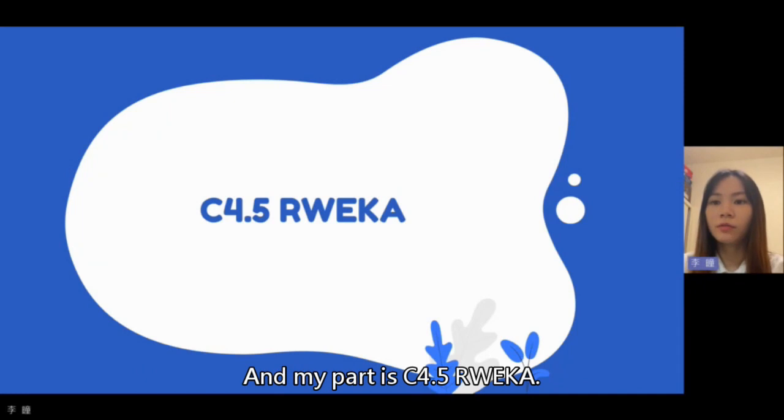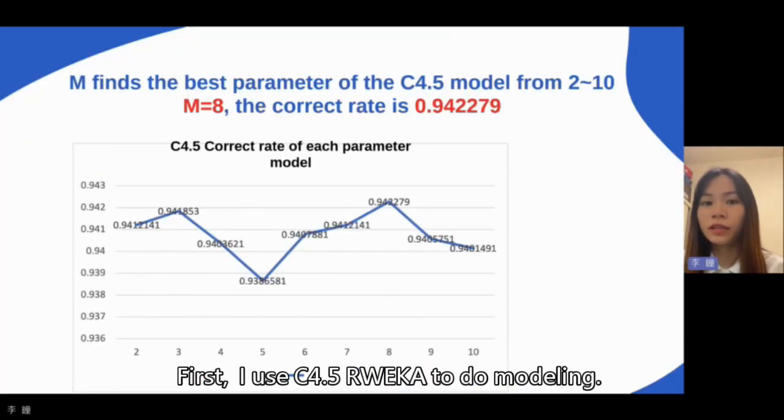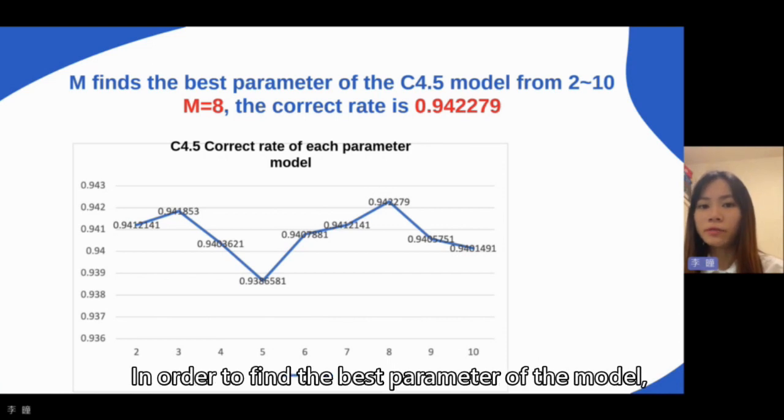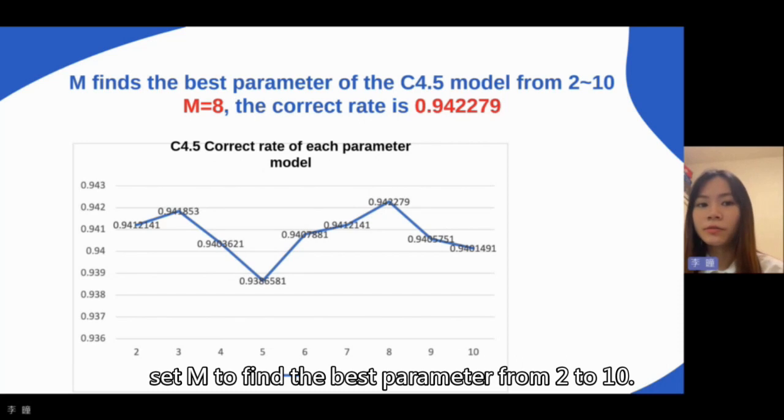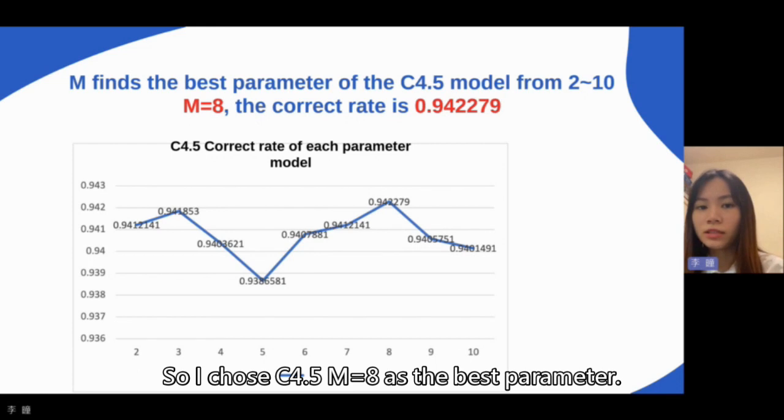Next part is C4.5 in R. First, I use C4.5 to do modeling in order to find the best parameter of the model. Set n to find the best parameter from 2 to 10. Then I found the best accuracy rate is 0.92, when n equals 8. So I choose C4.5 with n equal to 8 as the best parameter.